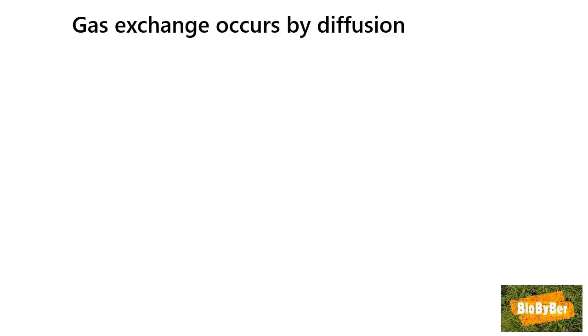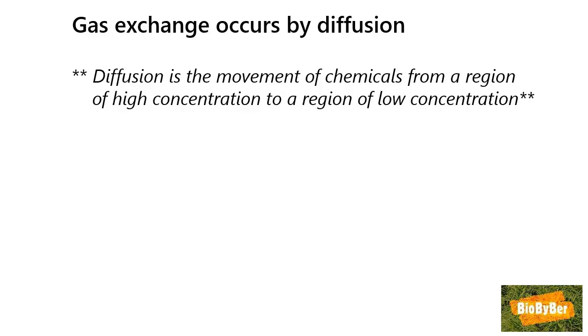So, in a nutshell, what are the facts that have to be remembered? Gas exchange occurs by diffusion. The definition of diffusion is the movement of chemicals from a region of high concentration to a region of low concentration. We go from a high to a low.